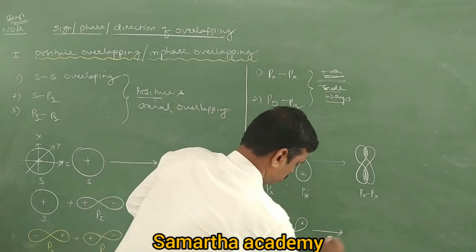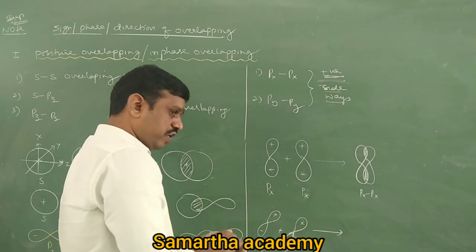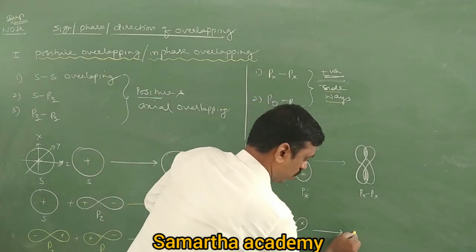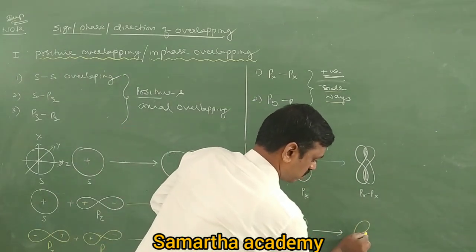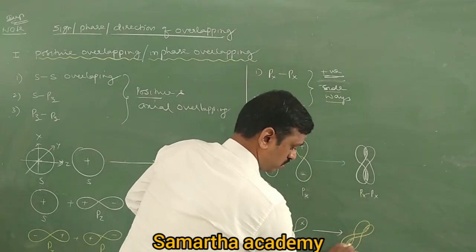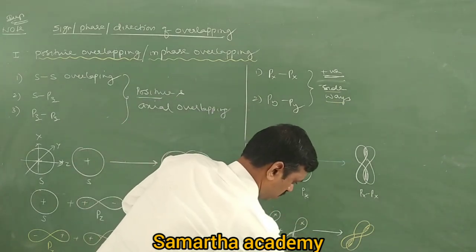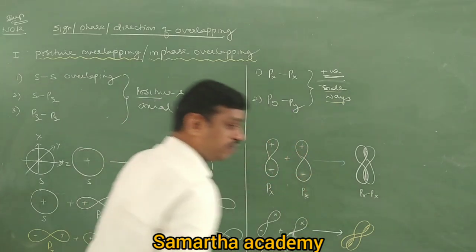So py of one atom overlaps with py of another atom. So again there is an overlapping of the bond like this. So this is also positive overlapping but sideways overlapping.